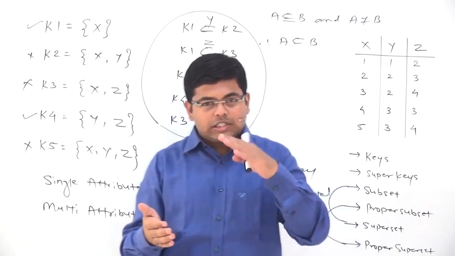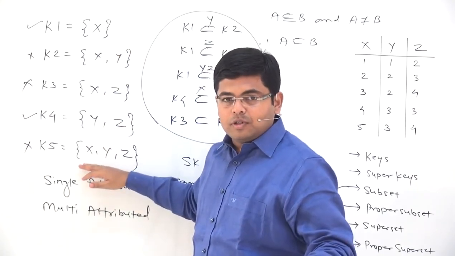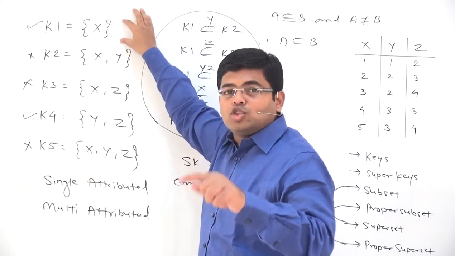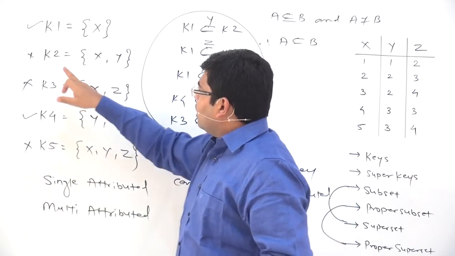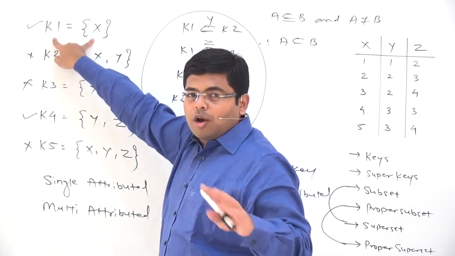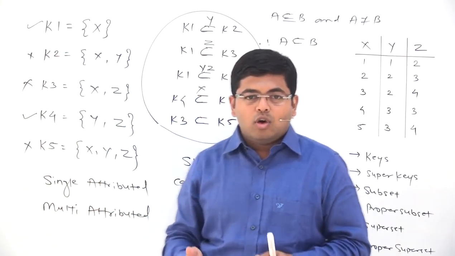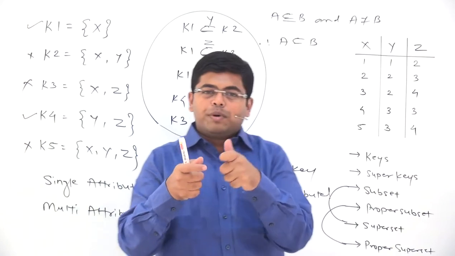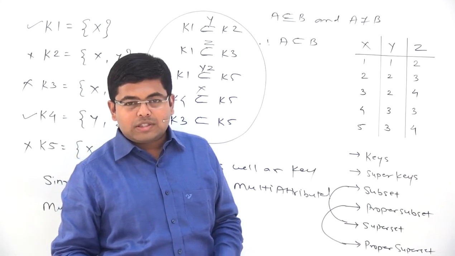I will just summarize the rules once again. Every superset of a key will be a super key. Every proper superset of a key will be a super key but not a key. Every subset of a super key may be a key or may not be a key. If you add additional attributes to a key, then it will become a super key. Okay, so let us be very clear with this. Try to relate super keys and keys with supersets, subsets, proper supersets and proper subsets. Thank you.